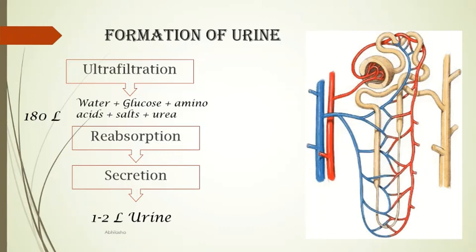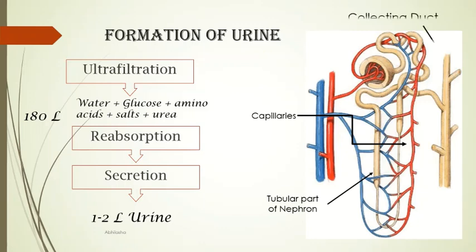Now, where does all this reabsorption and secretion take place? You can see the tubular part of nephron coming out of the Bowman's capsule. This is surrounded by a network of capillaries. These two together exchange the material, removing what is not required, and whatever is required is reabsorbed from the tubular part of nephron, and this goes back into the capillaries. Finally, the urine goes into the collecting duct. Collecting ducts of all nephrons merge and deliver the urine into the urethra.